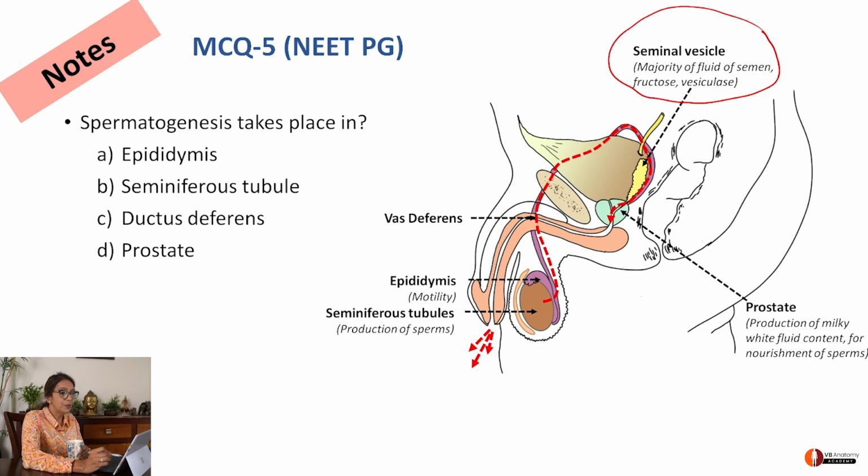The prostate adds a milky white fluid content to the semen, and this is how the actual semen is produced. So we know our answer: spermatogenesis takes place in the seminiferous tubule. Let's check our answer. Yes, B. Everything else was a learning process and we might need it in the next MCQ.